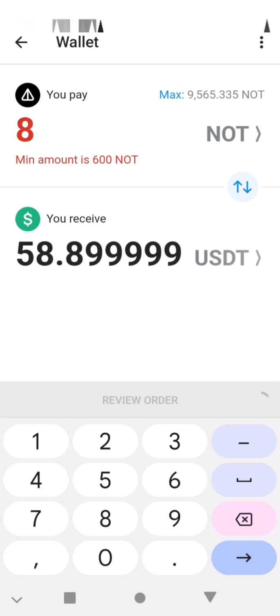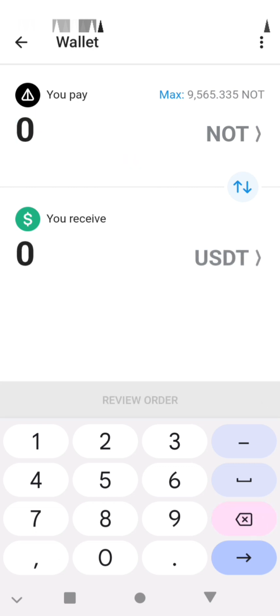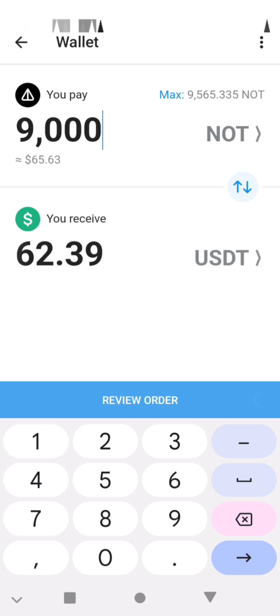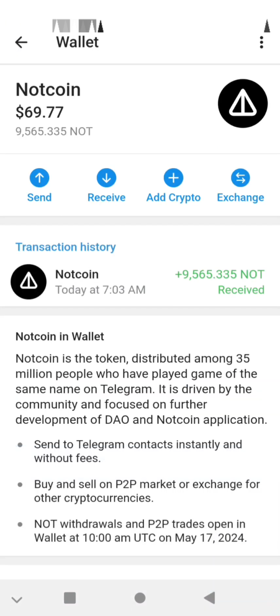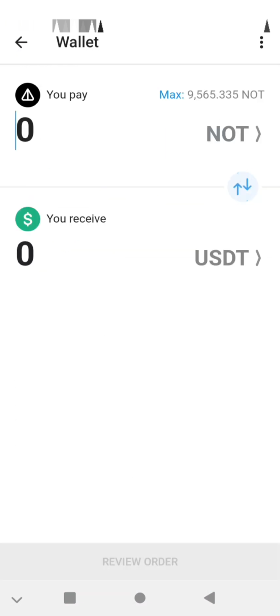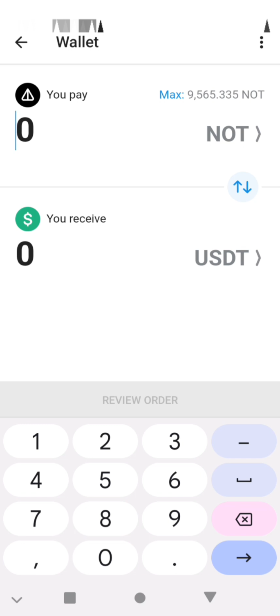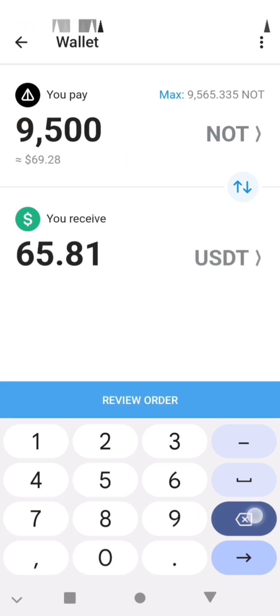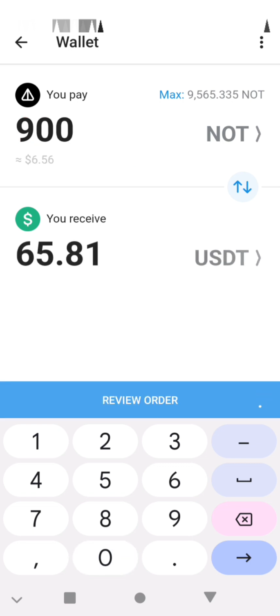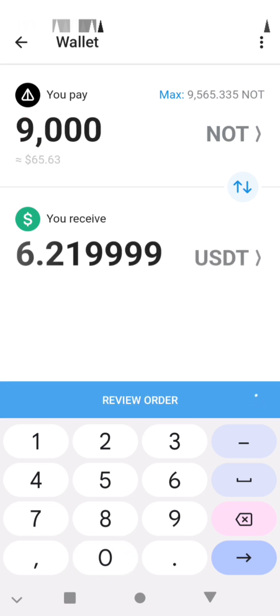We go to our Notcoin. We click on exchange, like you see in the wallet of Telegram. If it says it's not available or anything else, just repeat and repeat until it will exchange to USDT. USDT is for network TRC20, Tron TRC20.